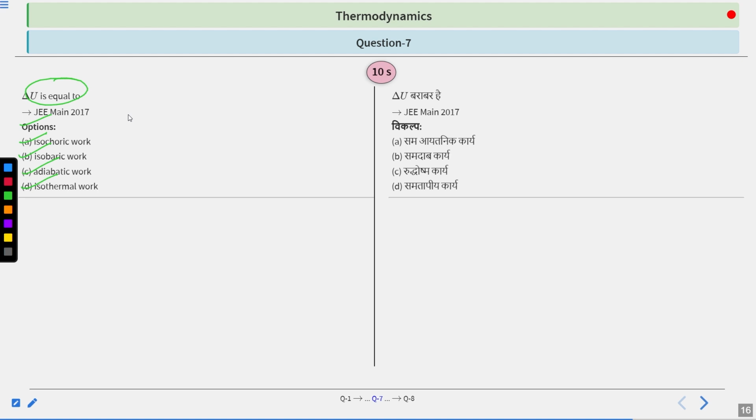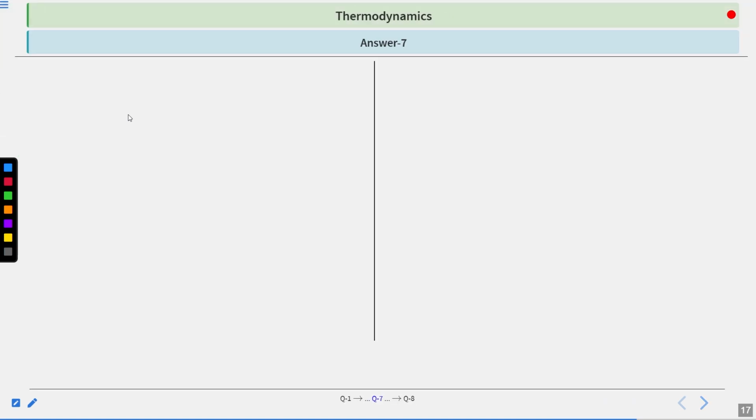Now you have 10 seconds to solve this question. Your time starts now. Let us see how we can solve it. First of all, for those who have solved, the question has answer C. So C is your correct option.